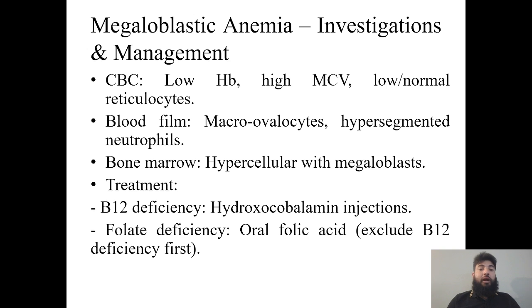And how to investigate: the CBC will show low hemoglobin, high MCV, normal or low retic count, as well as normal MCH and MCHC. In the blood film, you will see macrocytes and hypersegmented neutrophils, because if there is impaired DNA formation, the cell is unable to make proper lobes, so you will see hyperlobulation in neutrophils. It's one of the characteristic features of megaloblastic anemia. And then the bone marrow is hypercellular with megaloblasts.